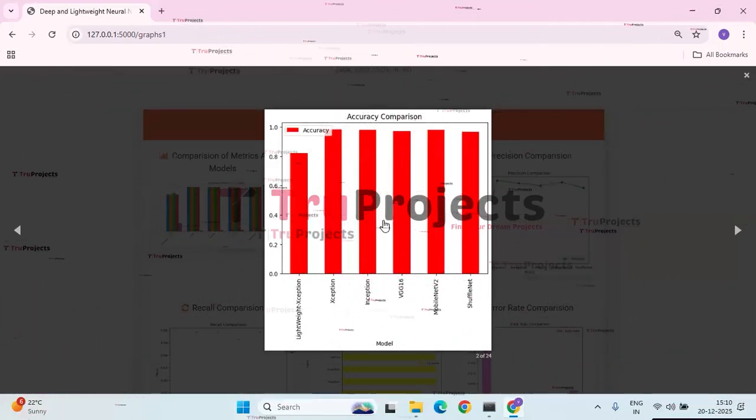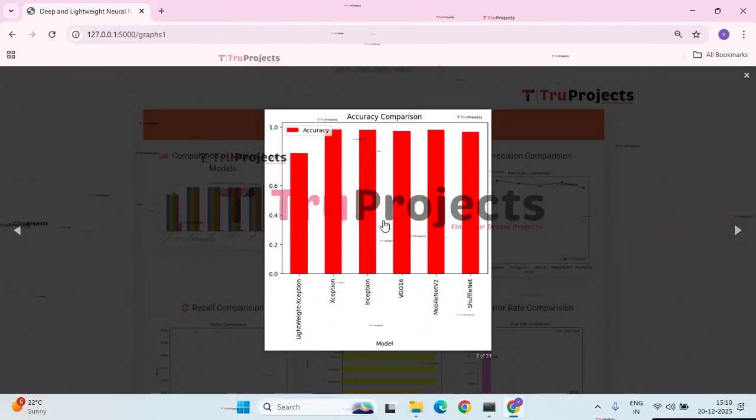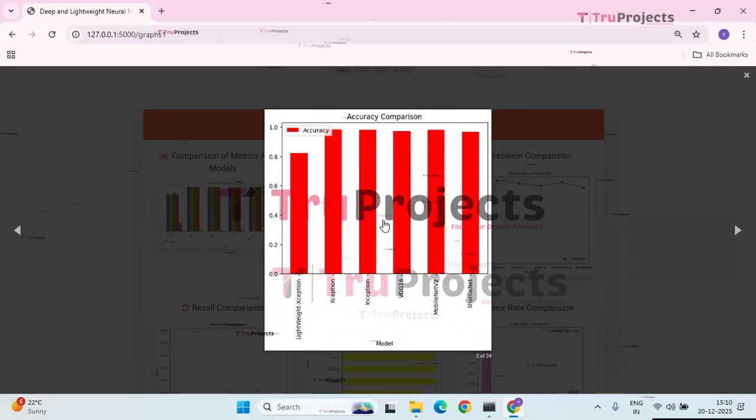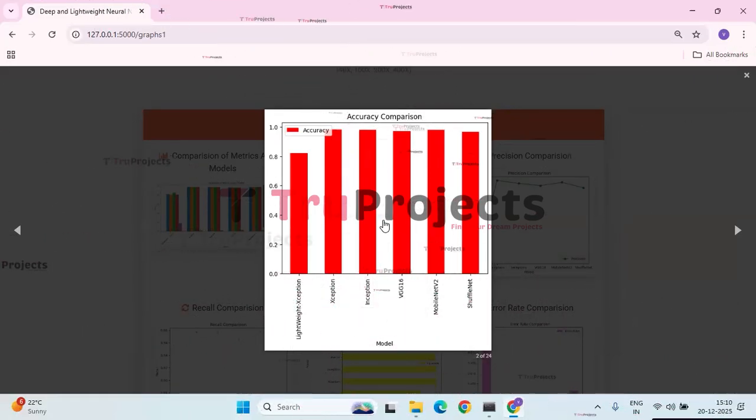Next, we have accuracy comparison graph. This graph illustrates the accuracy comparison of different classification models. Xception, Inception, VGG16 and MobileNet V2 achieve very high accuracy, close to 99%. The lightweight Xception model shows slightly lower accuracy, indicating a trade-off between model efficiency and performance.